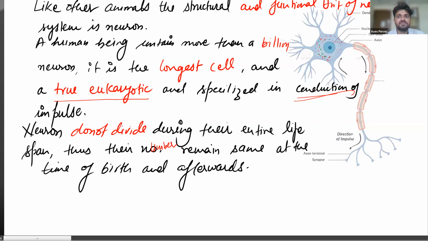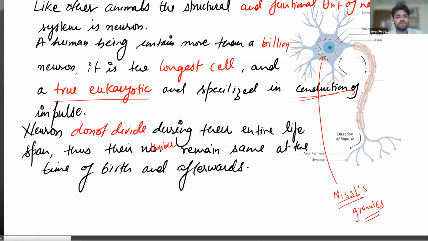Other cells do not have this type of feature. So this glandular thing is called Nissl's granules, and this is the characteristic feature of neurons or nerve cells.